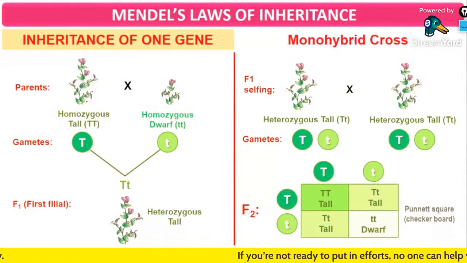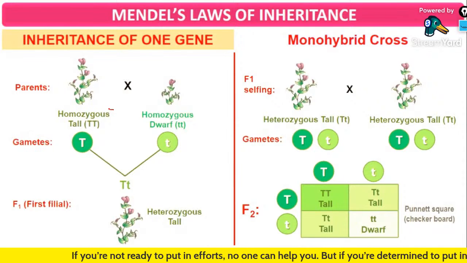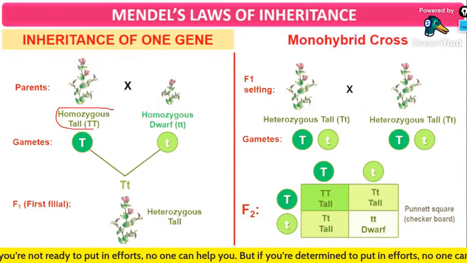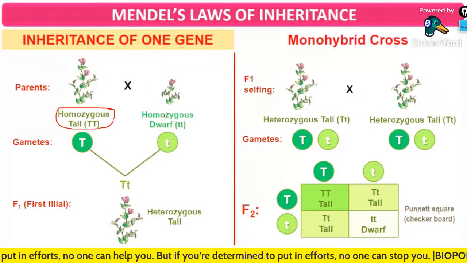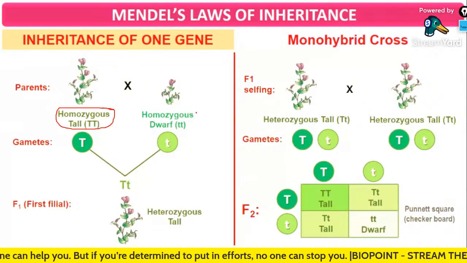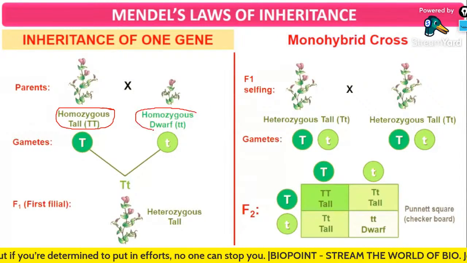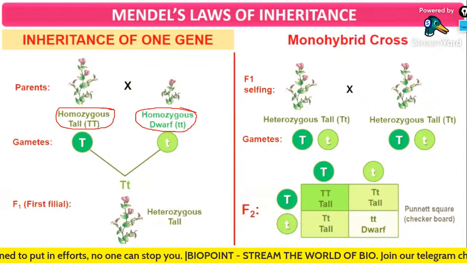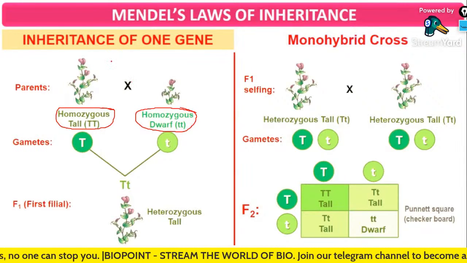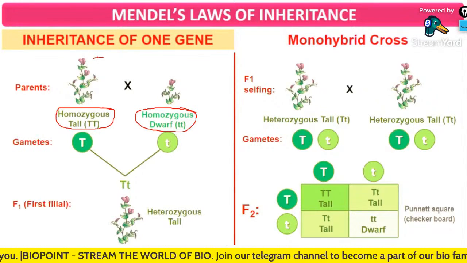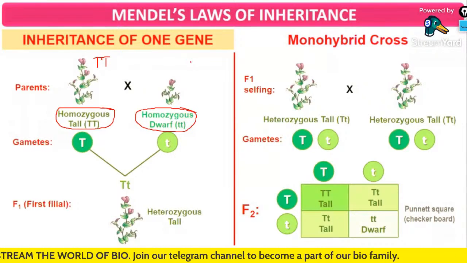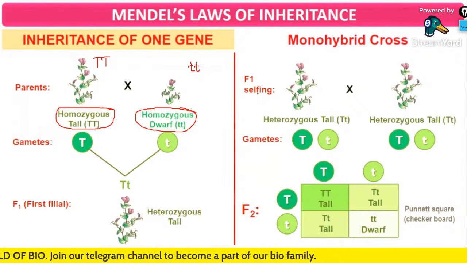Listen very carefully. We are taking a homozygous tall plant. We have already studied what is homozygous and what is heterozygous in the last class. So homozygous tall is capital T capital T and homozygous dwarf is small t small t. So we are taking parents with the capital T trait and the small t trait.